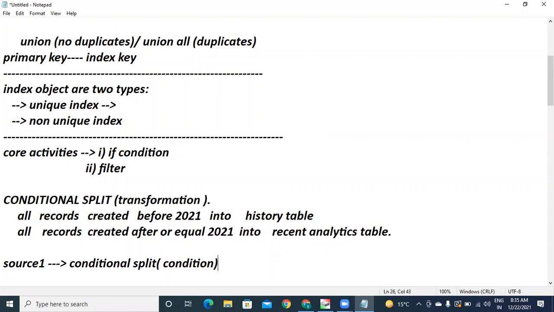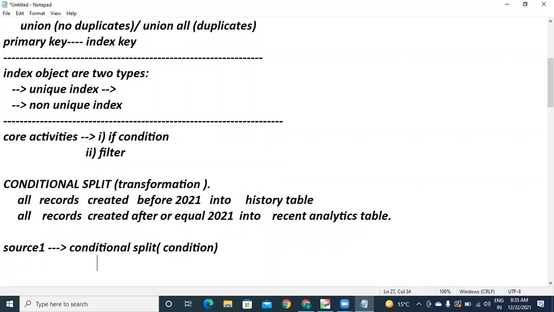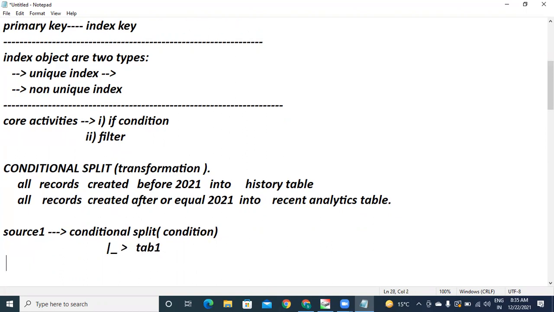You have two options. If the condition is true, then load into table one, let's say tab one. If the condition is false, then into tab two.